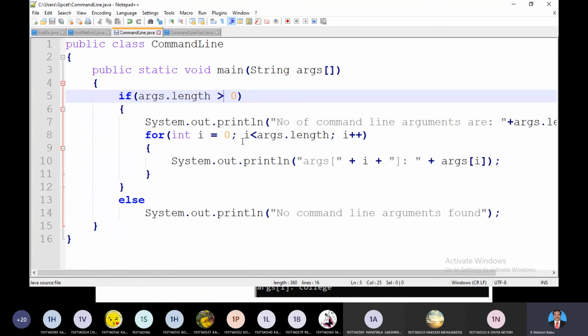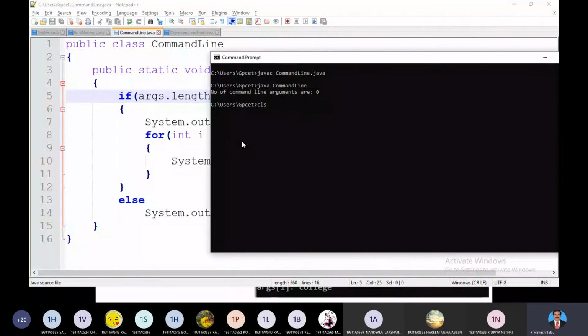Remove this equal sign, right? At least 1 should be there, and if it is 0, it comes over here. Again, compile the code and run the code without any parameters, I'll get number of command line arguments found. There is no argument supplied to this particular statement or particular command.